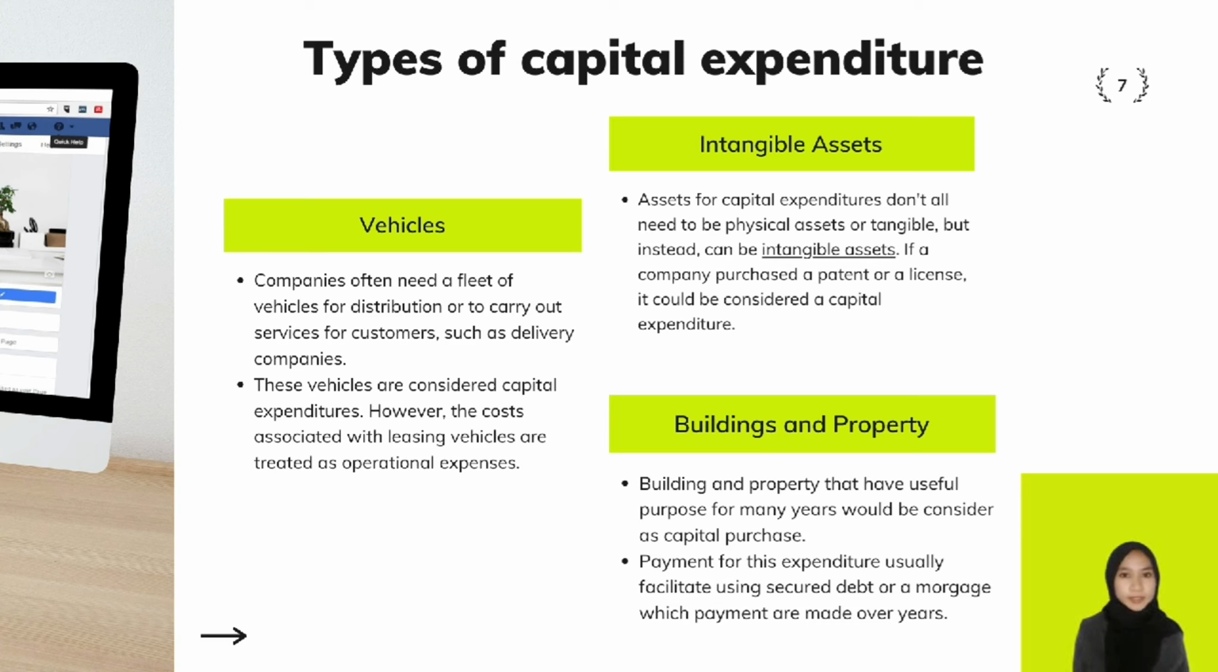The second type is intangible assets. Assets for capital expenditure do not all need to be physical or tangible, but can instead be intangible assets. If a company purchases a patent or a license, it could be considered a capital expenditure.